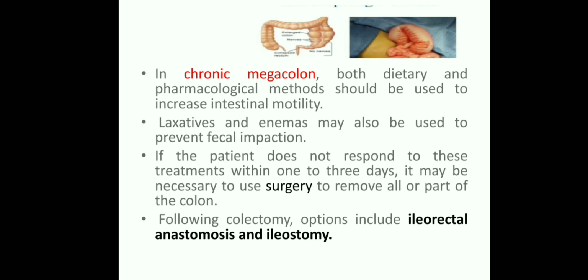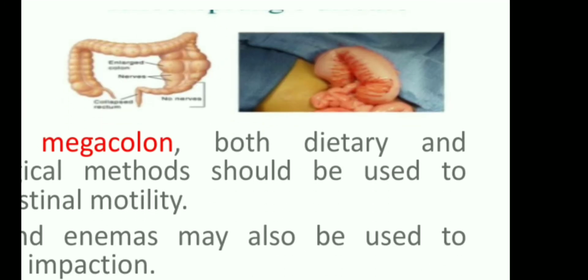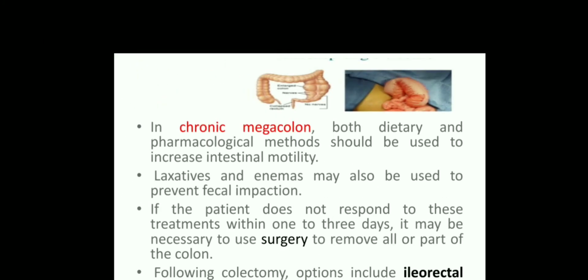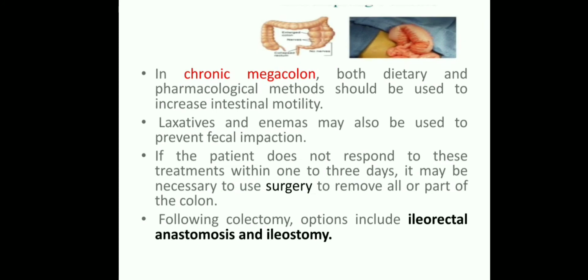Okay, here look at this picture, how generally the distal part of the anus or rectum or descending colon is having Hirschsprung disease or megacolon. Whatever the fecal matter comes is deposited here. So the child is suffering with constipation, and at the same time the child is having severe abdominal tenderness.